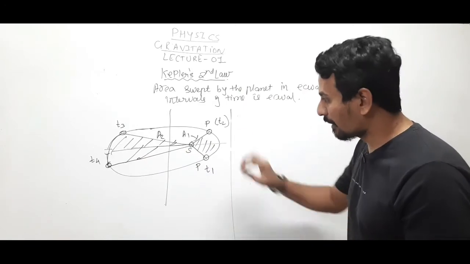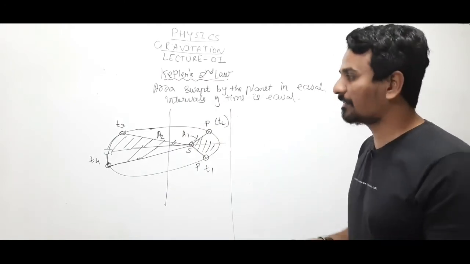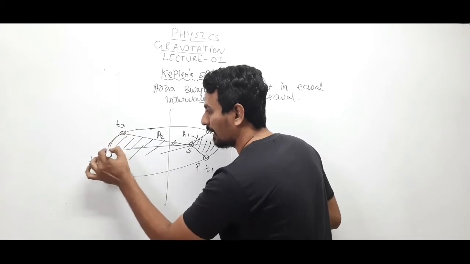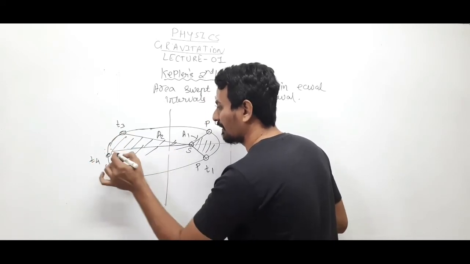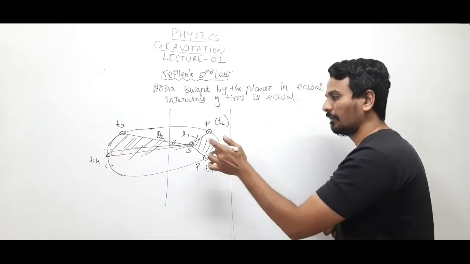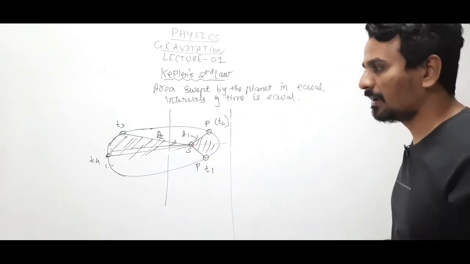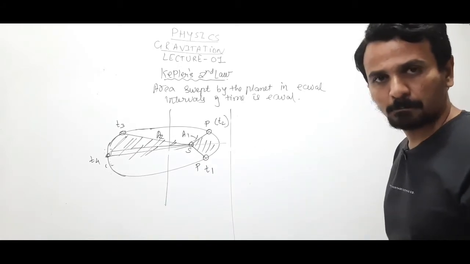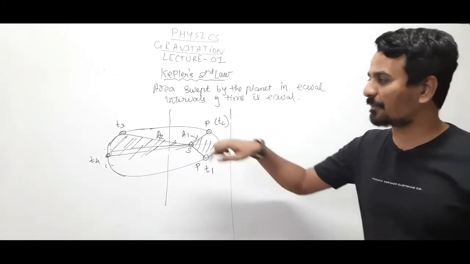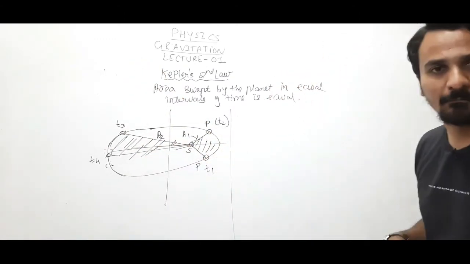So this is broader in this sense, this is not broader, so the areas will be equal, and this means that of course the planet will be moving slower when it is at a farther distance from the sun. This is small, this is big, and in this area this portion is big, this is small. So the area can be calculated, it can be equal. Clear? So for these two areas to be equal, the planet must compulsorily have moved with lesser velocity. Only then will these two areas be the same.